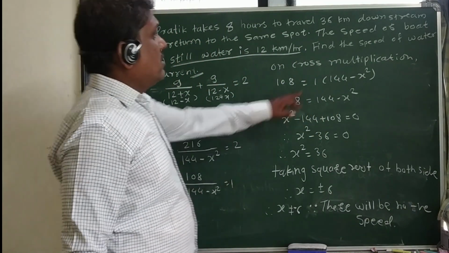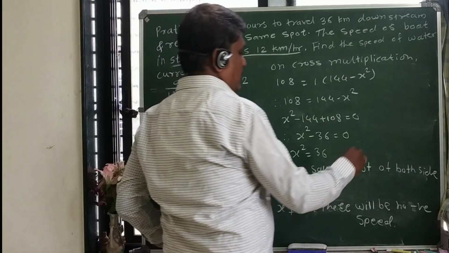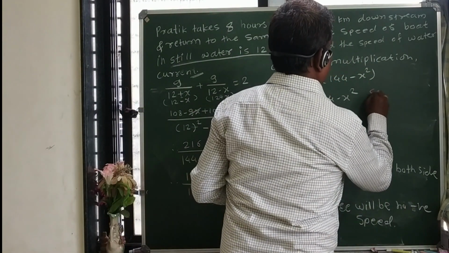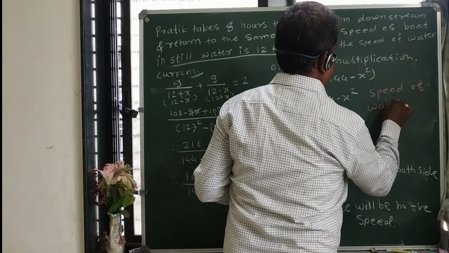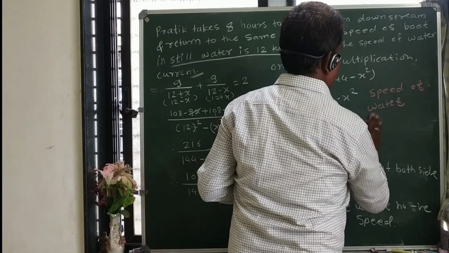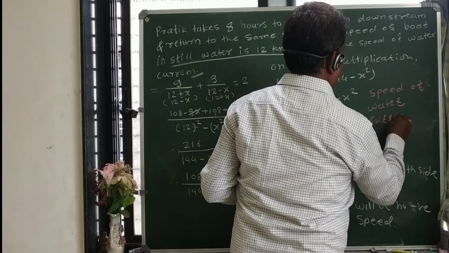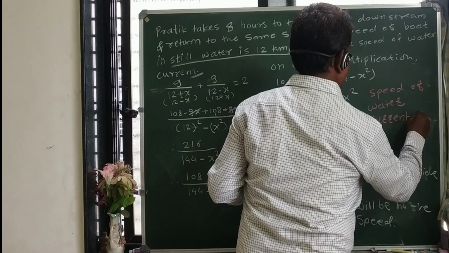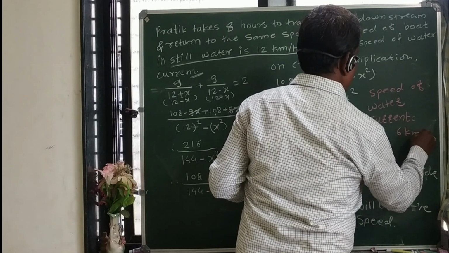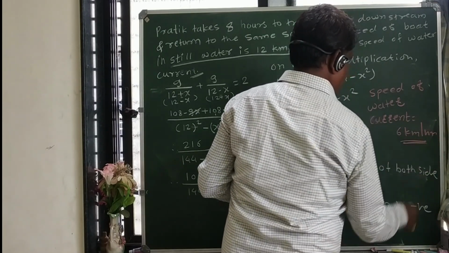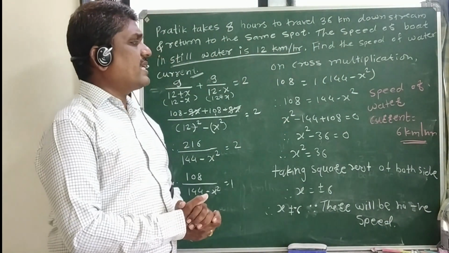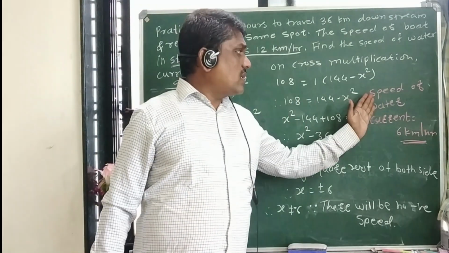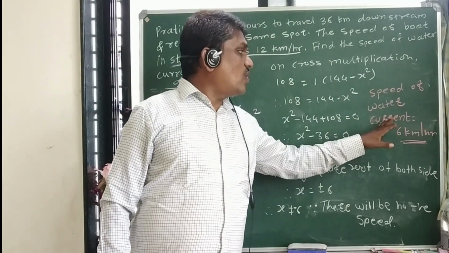So what is the speed of the water current? We can write here, therefore, x is 6 km per hour. In a word problem we can write the answer, or we may write the answer in words. So our final answer is the speed of the water current is equal to 6 km per hour.